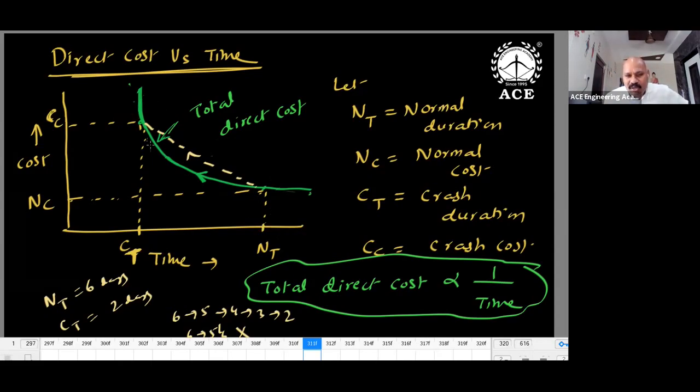Now see this diagram in curve shape. Up to NT it is dropping; beyond NT it is not changing, it is a horizontal line. So what is the minimum direct cost? NC. You cannot say 0. If time increases, direct cost decreases, but to what extent? Only up to NC. Less than NC, you cannot get any lesser value.